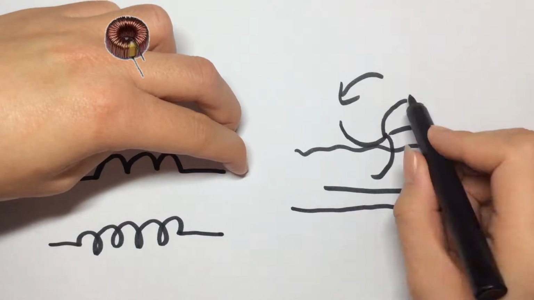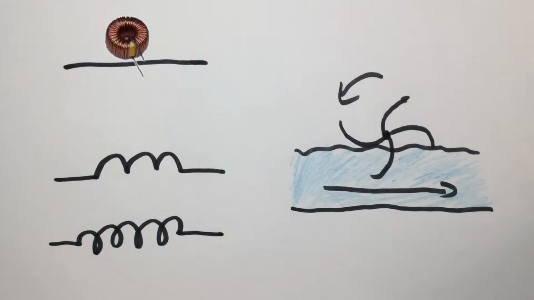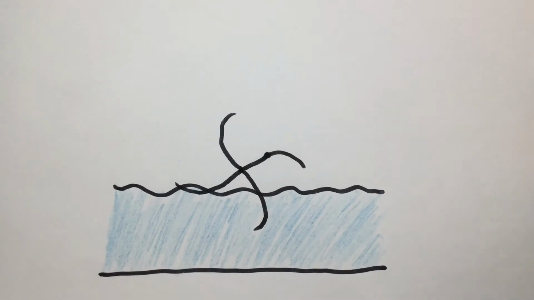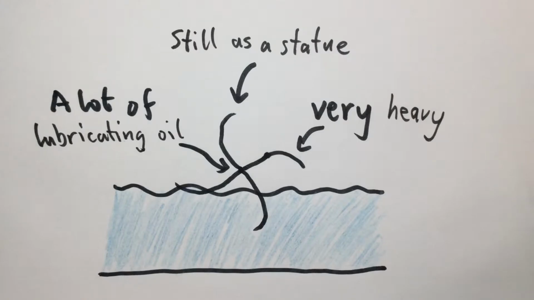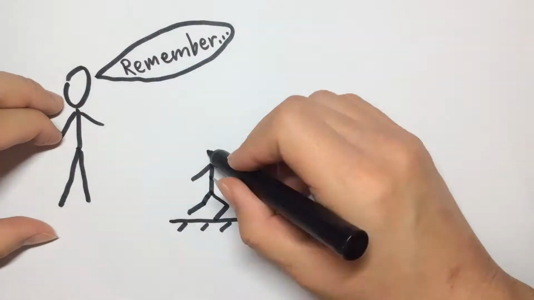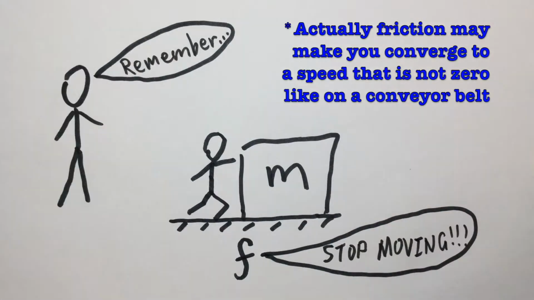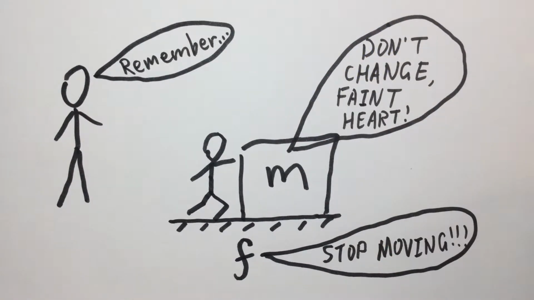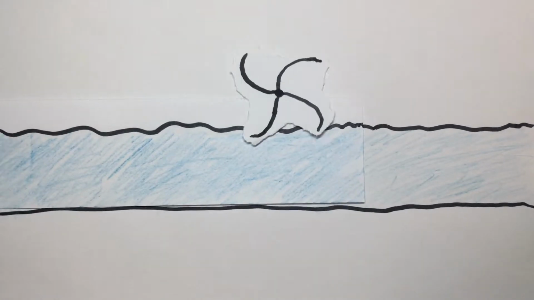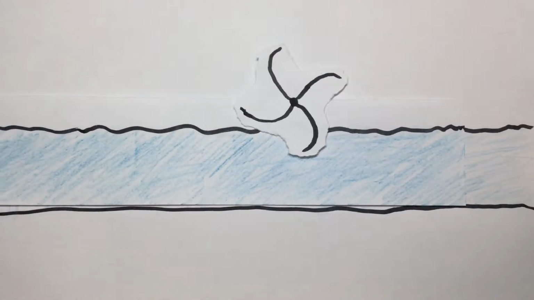Inductor, water mill. Let's analyze the effects of a passive water mill. It is not powered by energy and does not move on its own. The axle has no friction, but the mill has a large inertia. Side note here, the difference between friction and inertia is friction makes you slow down to a speed of 0, while inertia makes you stay at your original speed. This means that the water mill tends to rotate at whatever speed the water is flowing.